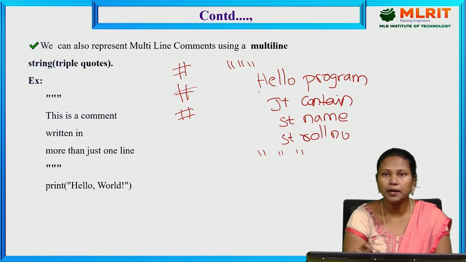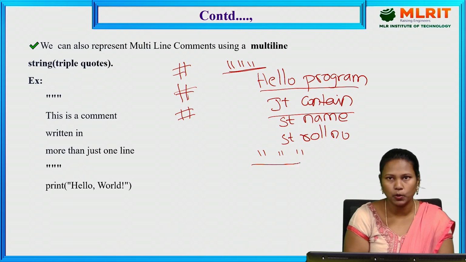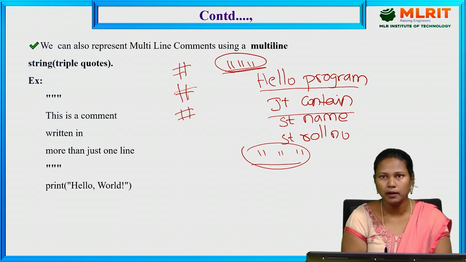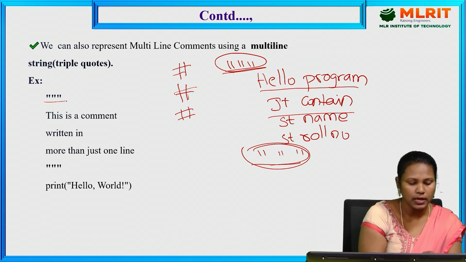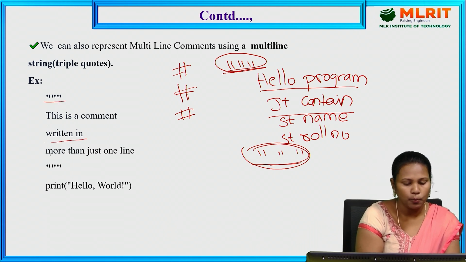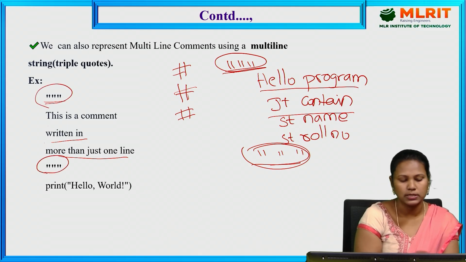So this is the multi-line comment. We start with triple quotes and close with triple quotes. Here is another example: this is a comment written in more than just one line, using triple quotes.